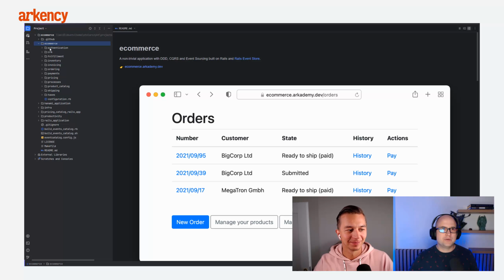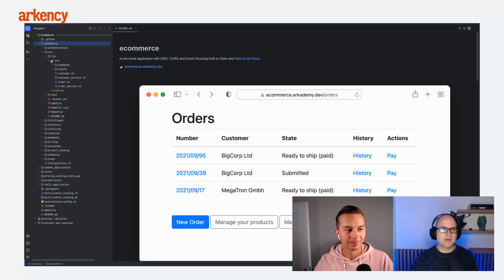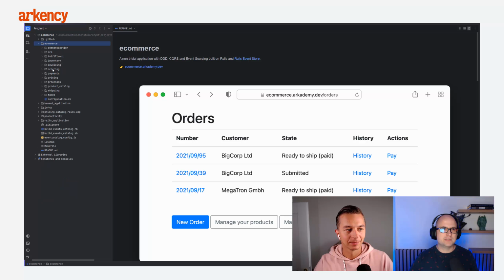And you can see that we have those nice bounded contexts where we have everything structured. We have aggregates, commands, events, and the bounded contexts are defined and mostly independent. That's on the master branch, and you can just go and explore.